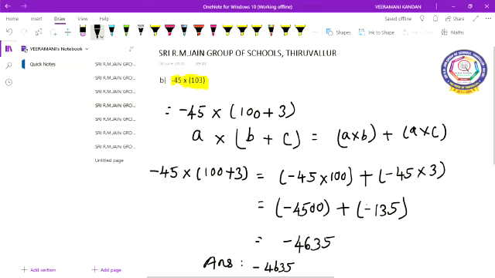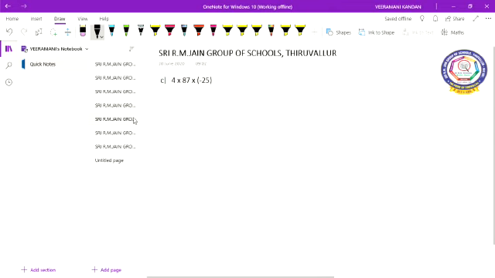So we are going to add these two numbers, and these two numbers have the same sign. If the numbers have the same sign, we have to add. So 4500 plus 135 gives 4635. Both numbers have a minus sign, so I put minus here. You understand, children? Let's move on to the next question.